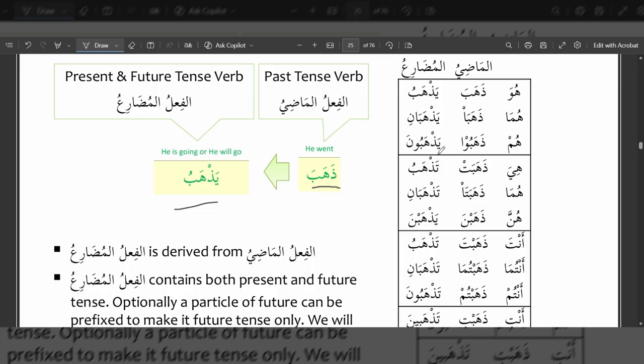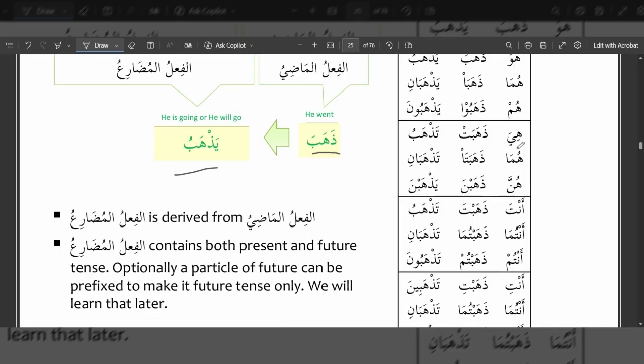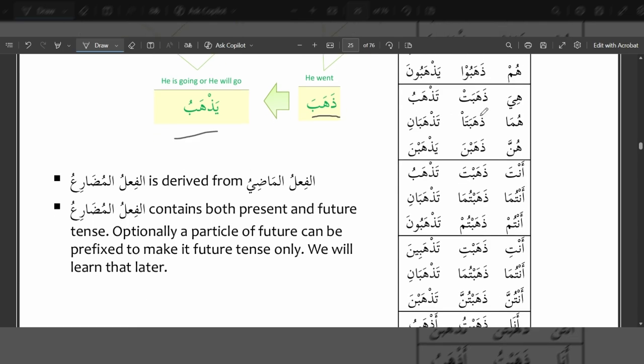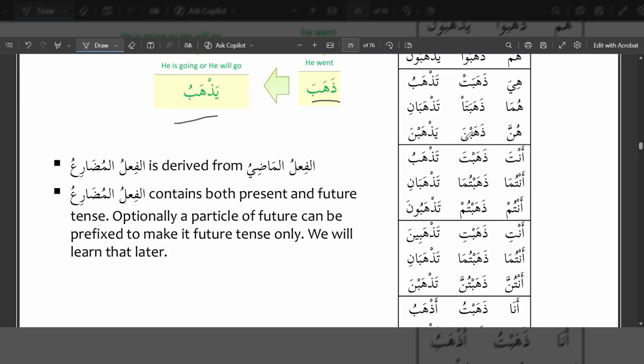Male. Yadhhabuna, they all are going. Then here, she, dhahabat, she went. Tadhhabu, she is going. Huma, dhahabata, they both went. Female. Tadhhabani, they both are going. Hunna, dhahabna, they all went. Yadhhabna, they all are going.